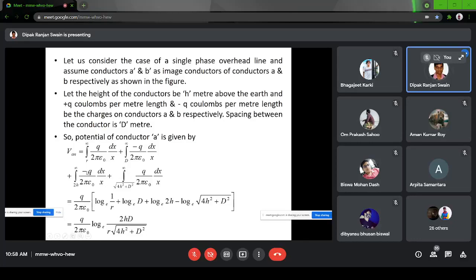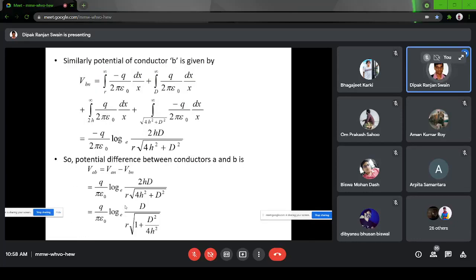Then it is a simplification of this. All terms are Q, so you take that and simplify it. You will get VAN is Q by 2 pi epsilon 0 ln of 2hd by r into the square root of 4h square plus d square. This is simple mathematics, you can do it. And then once you have that, similarly VBN is calculated.